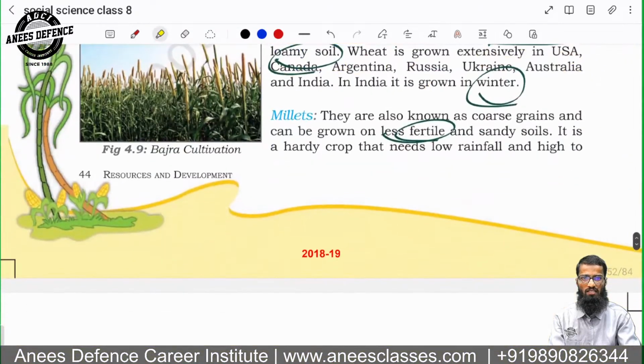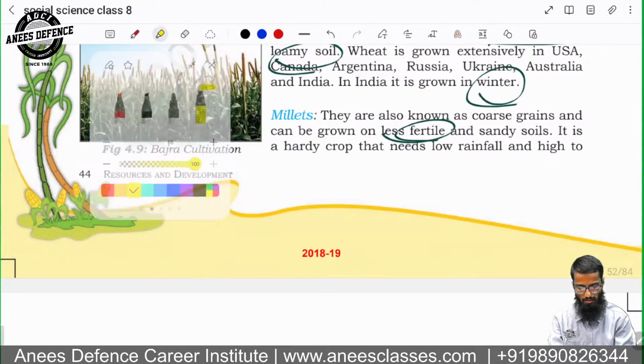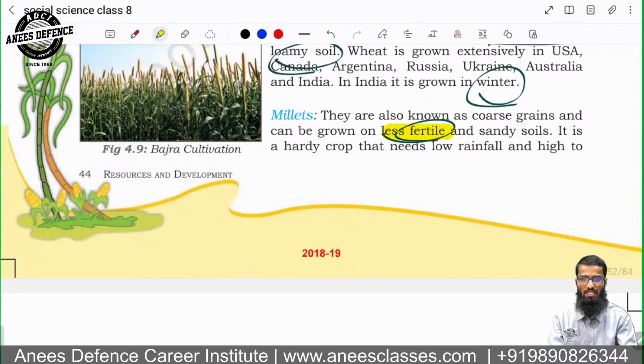Millets are known as coarse grains and can be grown in less fertile soil. Important is that. This is the trap. In India, they are grown in less fertile regions and sandy soil.